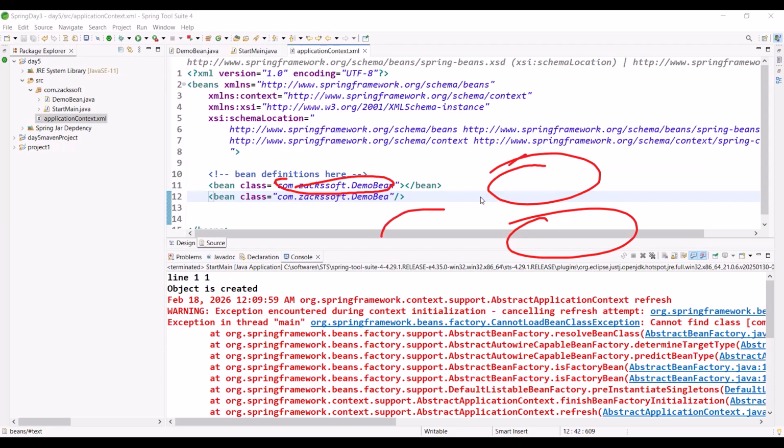Yes, the Spring container internally provides the same two names. What is the name? The name is com.jacksoft.demobin, package name, hash, index number 0. Okay, what is the name of the object? Can you please tell me? Package name, hash, com dot 1. Okay, is it okay? Yes, sir. Have you got my point?